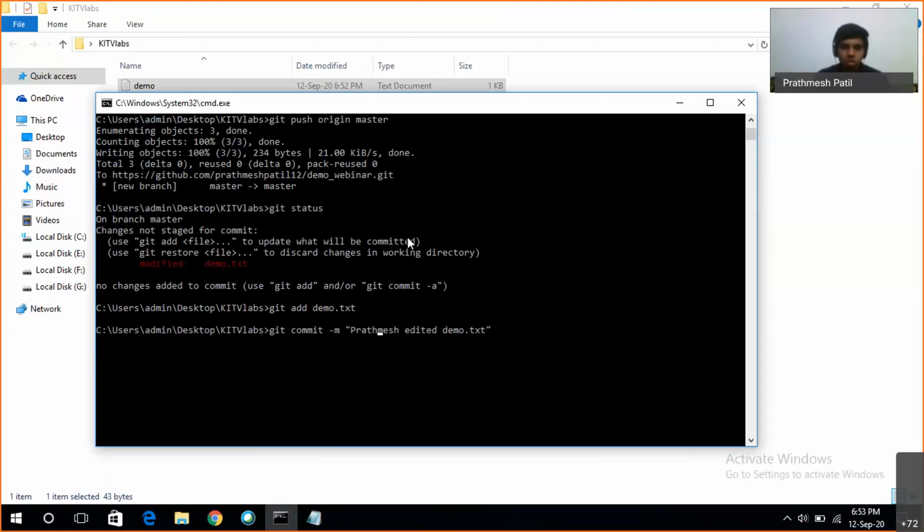Okay. Now see that till here there is no issue because this is on my local repository, on my local PC. But when I try to communicate with GitHub, it will give an error. So let's see that if I try to write the git push origin master command here.